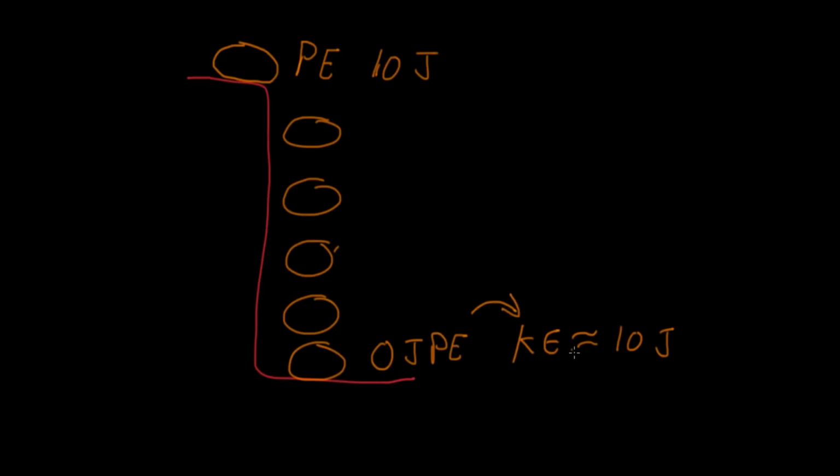And the reason why I say it's roughly about 10 joules is because as it was falling, it was going to be hitting air molecules. It was going to be met with some resistance. So those air molecules would have taken some of the energy and they would have heated up. So again, the energy is not lost. The energy is all there somewhere, but it's being transformed from potential energy over to heat with the air molecules and over to kinetic energy over here at the bottom. So like the first law was saying, energy cannot be created, it cannot be destroyed, it can only change form. So the energy was going from potential energy to other forms of energy.